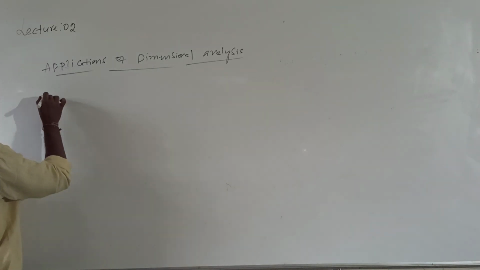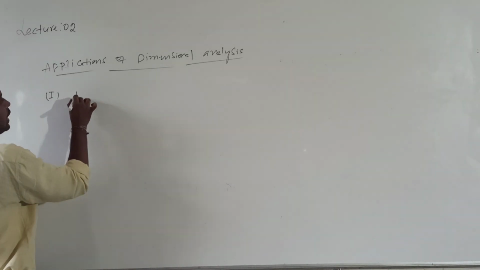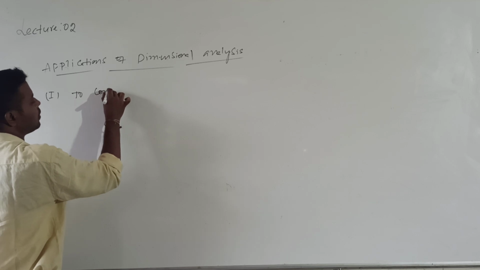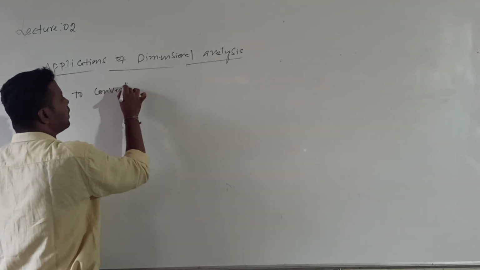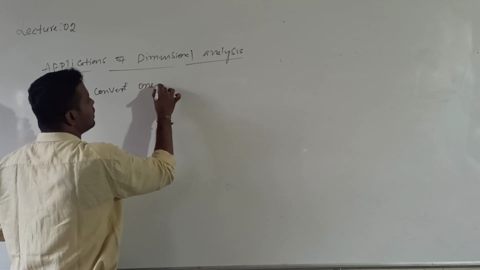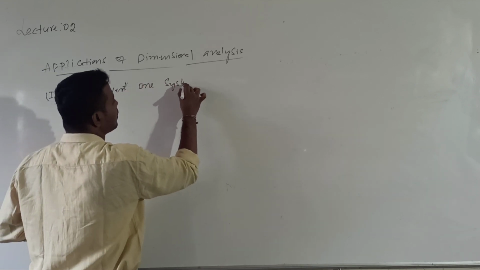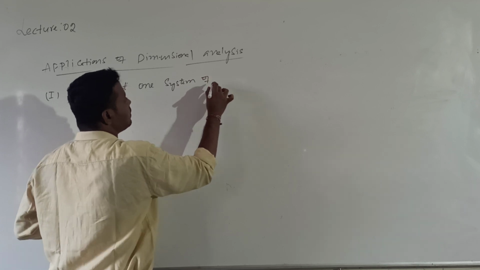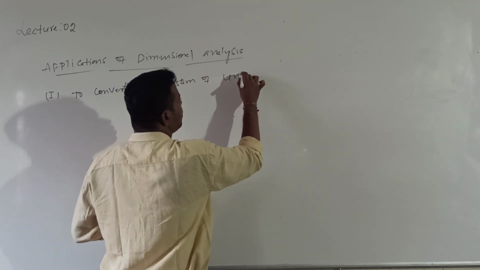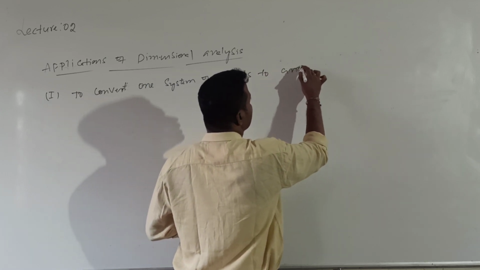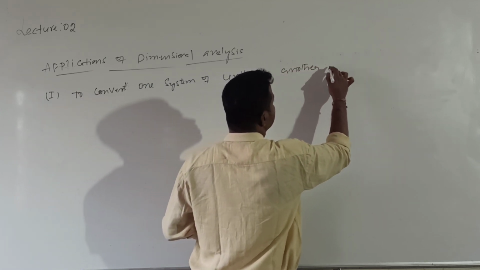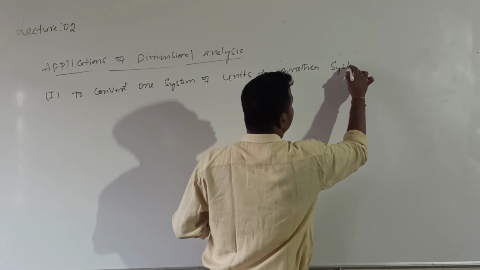The first application of dimensional analysis is to convert one system of units to another system. This is very important in physics.